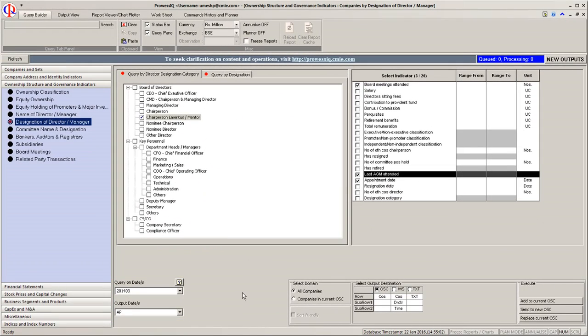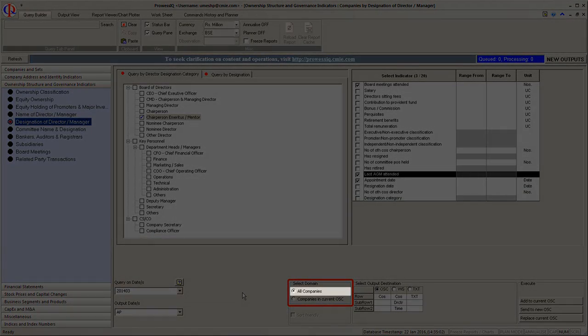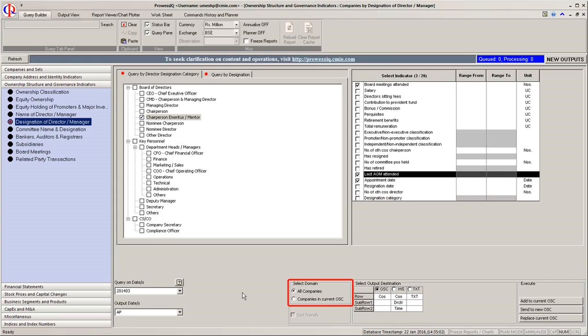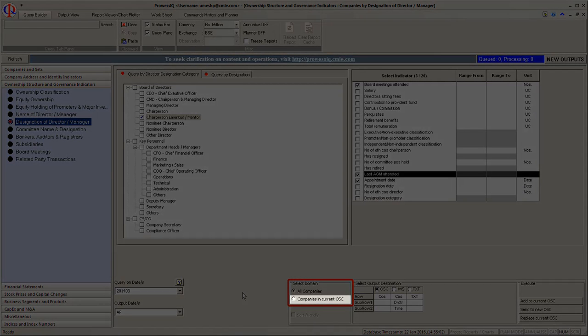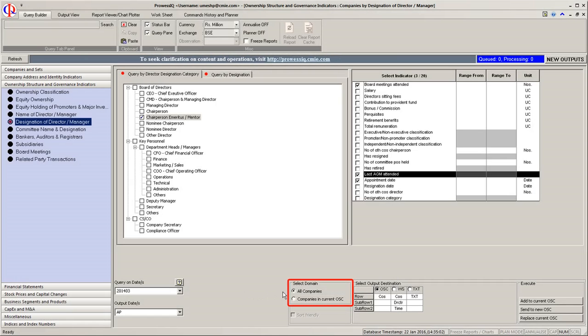The fourth step is to choose the appropriate domain. There are two domains available: All Companies and Companies in Current OSC. The domain All Companies will conduct a search over all the companies available in the Provis database, and the domain Companies in Current OSC will conduct a filtering on the companies available in the current output sheet. Let us select the domain All Companies.